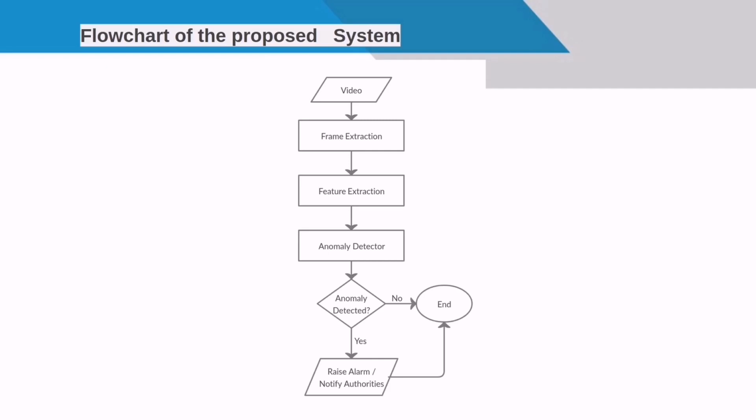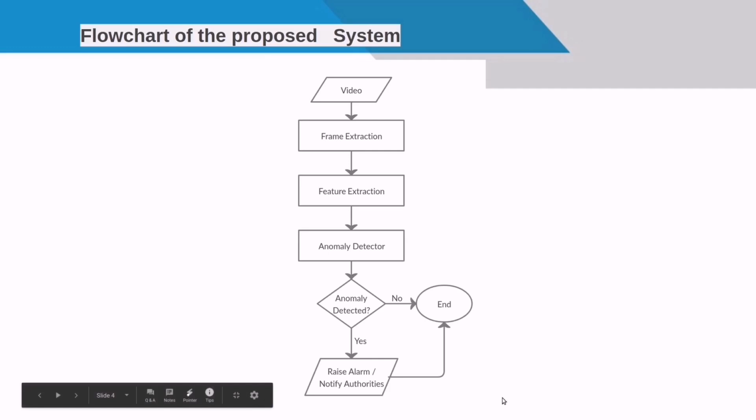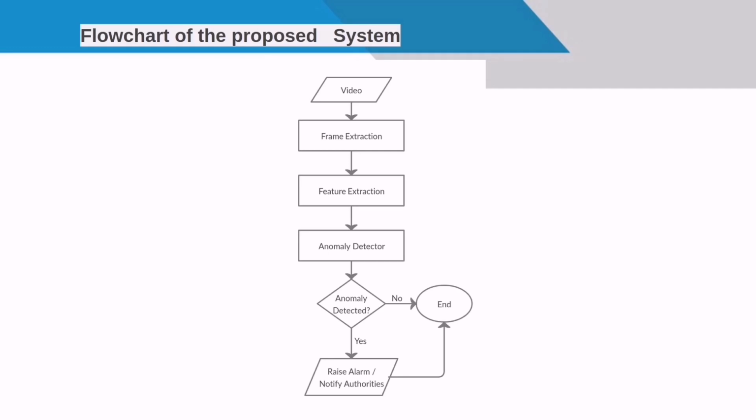We are using the I3D feature extractor with ResNet 50 as the backbone for feature extraction. Two-stream inflated 3D convolution is created. The resulting output is a 2048 feature vector for each video. The 2048 feature vector is input to the anomaly detector model. It classifies whether the video belongs to class 0, that is anomaly, or class 1, that is normal. Finally, when the anomaly detector detects an anomaly video, an alarm would be raised and the concerned security team would be notified immediately to reduce the severity of the crime.